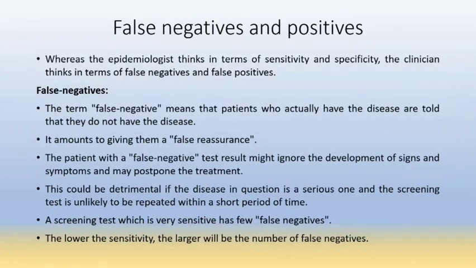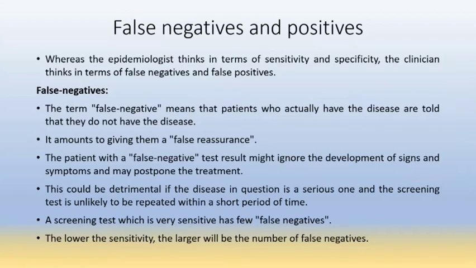Then what are false negative and false positive? Whereas the epidemiologist thinks in terms of sensitivity and specificity, the clinician thinks in terms of false negatives and false positives.